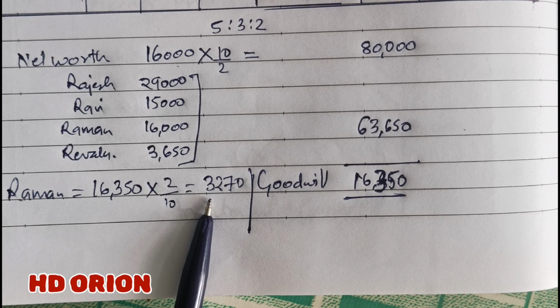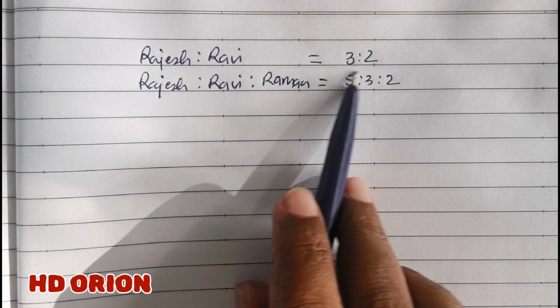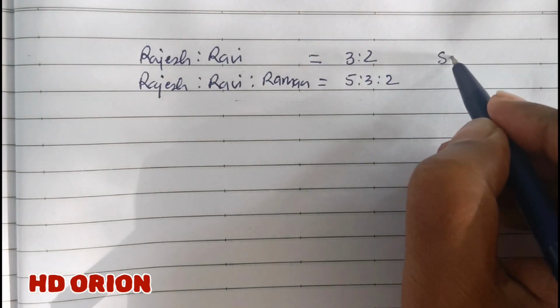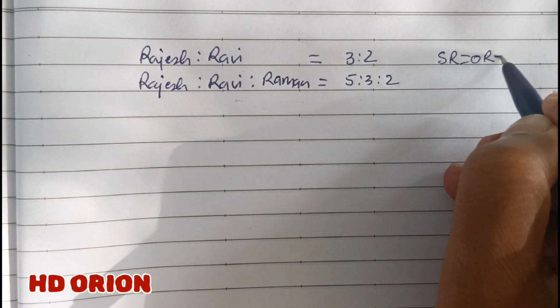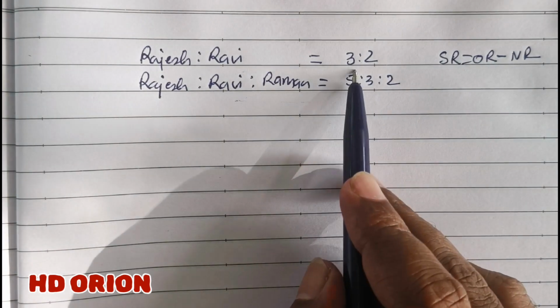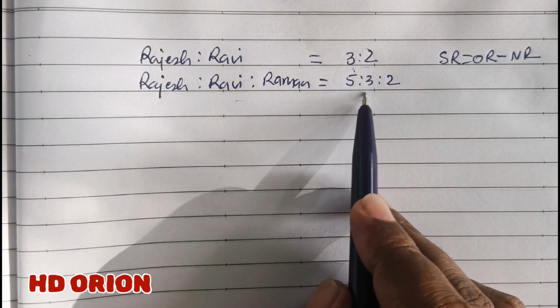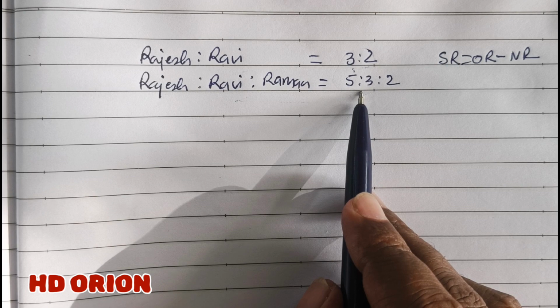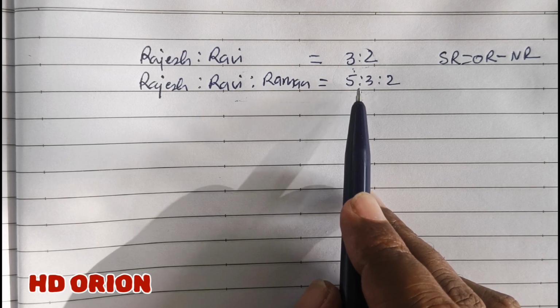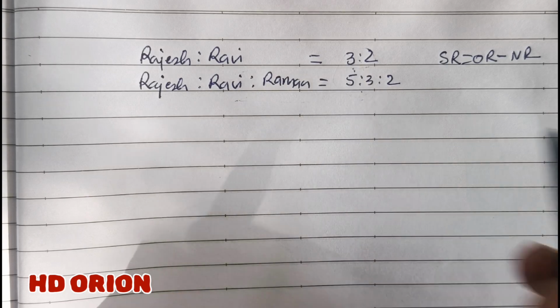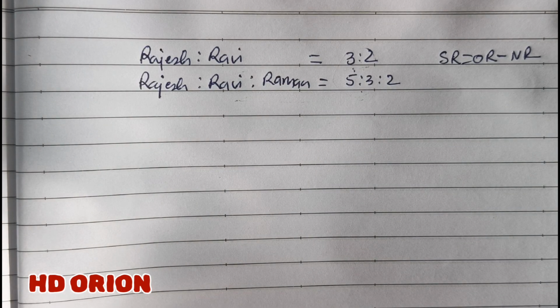So let us calculate the sacrificing ratio as well. Now let us calculate the sacrificing ratio for the treatment of goodwill. That is old ratio minus new ratio. Sacrificing ratio is equal to old ratio minus new ratio. You see here the old ratios and the new ratios of old partners are not the same, and as a result we have to calculate the sacrificing ratio for treatment of goodwill. Old ratio cannot be taken as sacrificing ratio here.